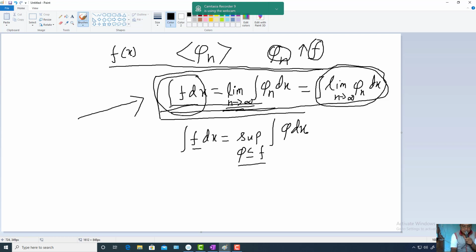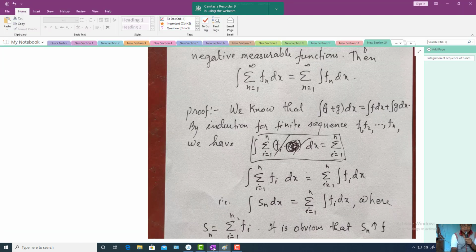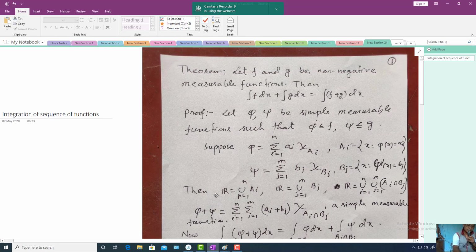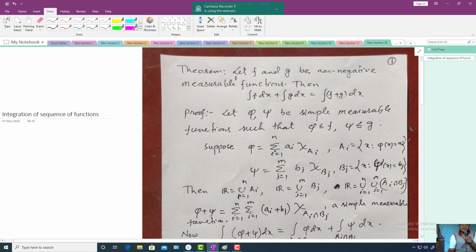Now let us come to the main theorem of today's lecture. Let f and g be non-negative measurable functions. Then the sum of the integrals of f and g is equal to the integration of the sum function f plus g dx.